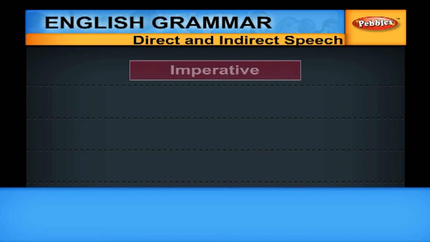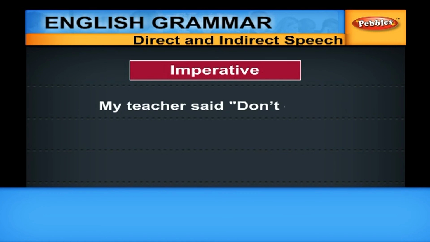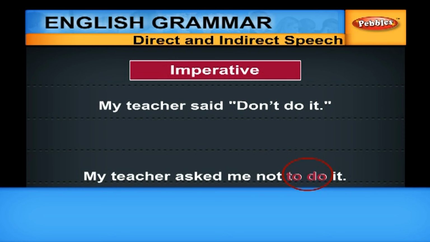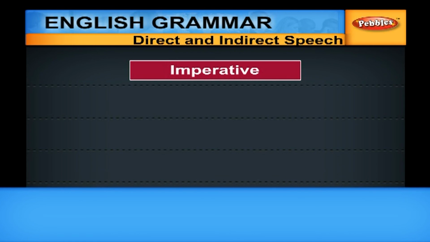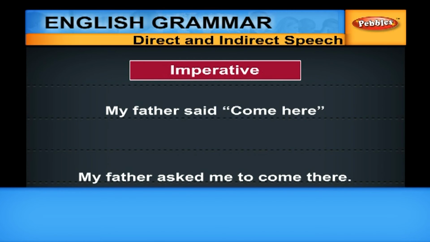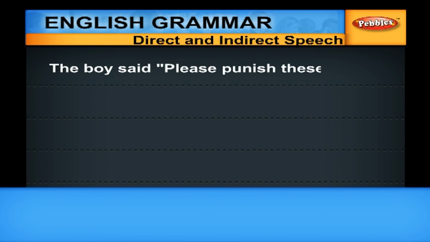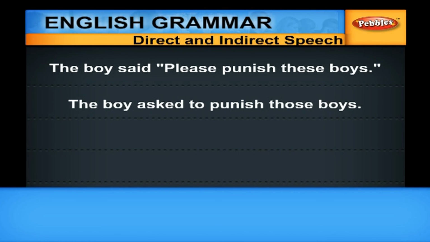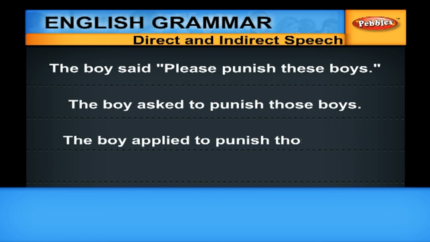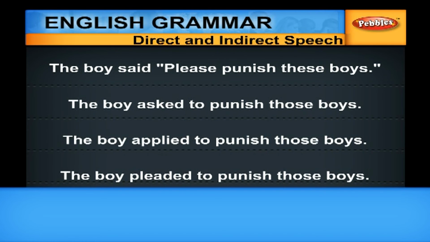If it is an imperative, you have to begin with an infinitive verb. My teacher said, "Don't do it." My teacher asked me not to do it. My father said, "Come here." My father asked me to come there. The boy said, "Please punish these boys." The boy asked to punish those boys. Or, the boy appealed to punish those boys. Or, the boy pleaded to punish those boys.